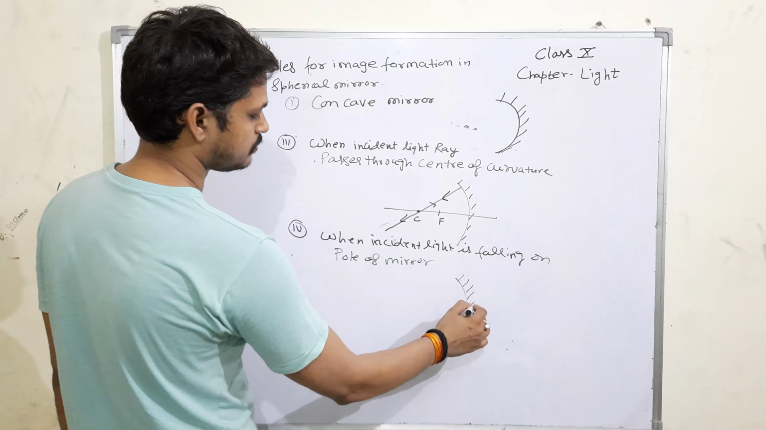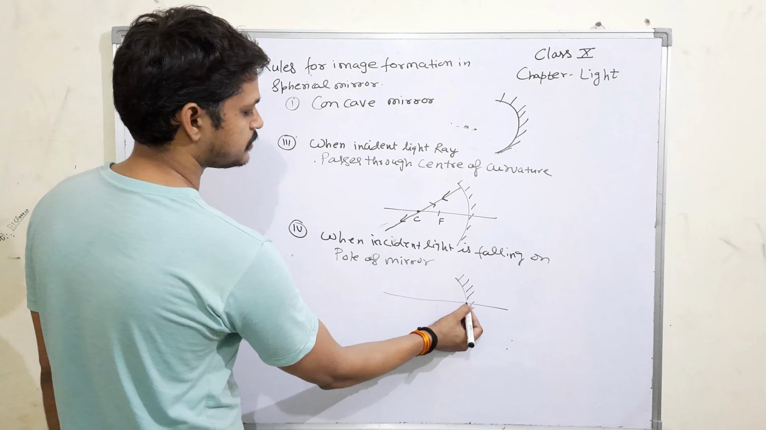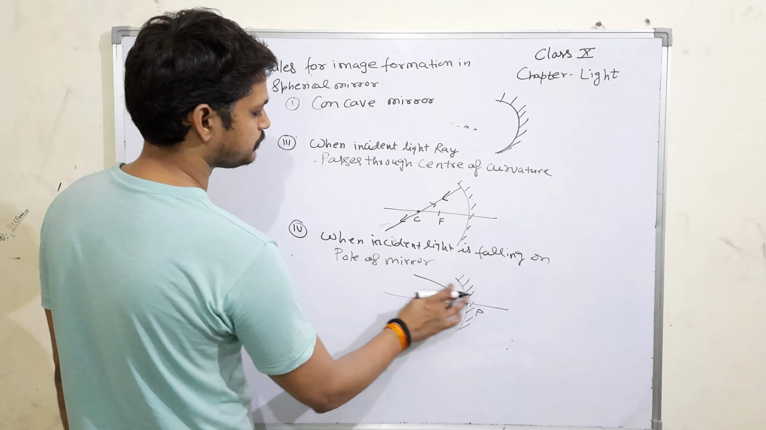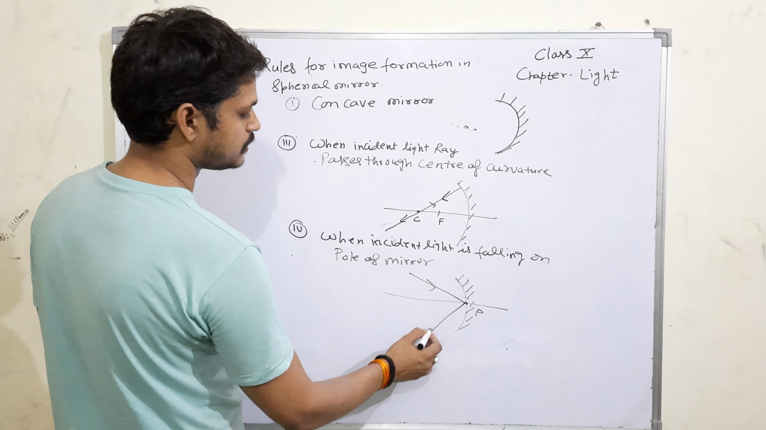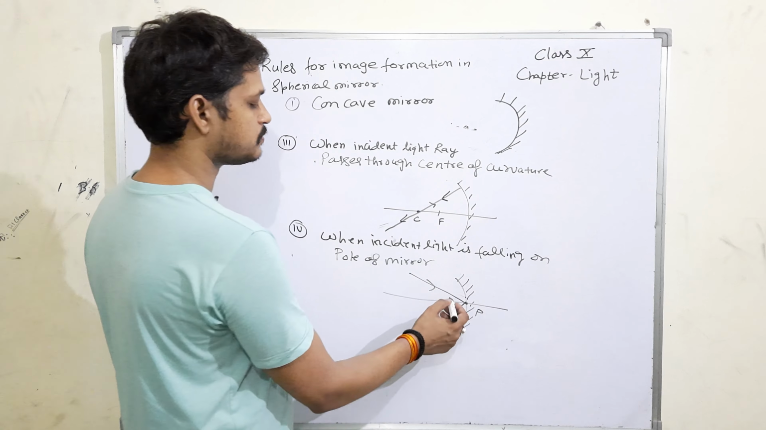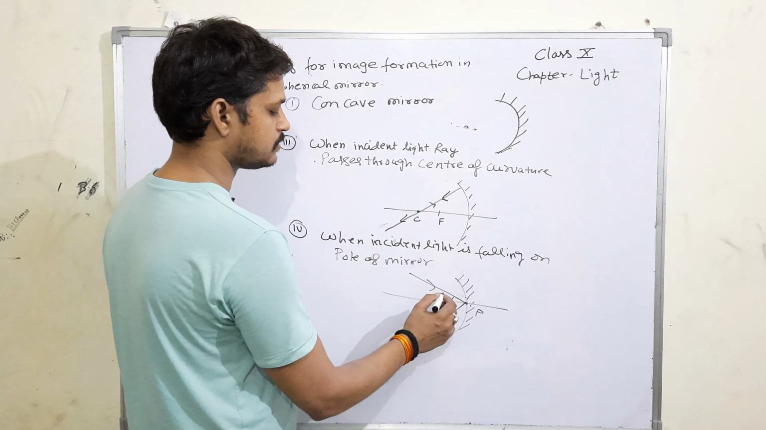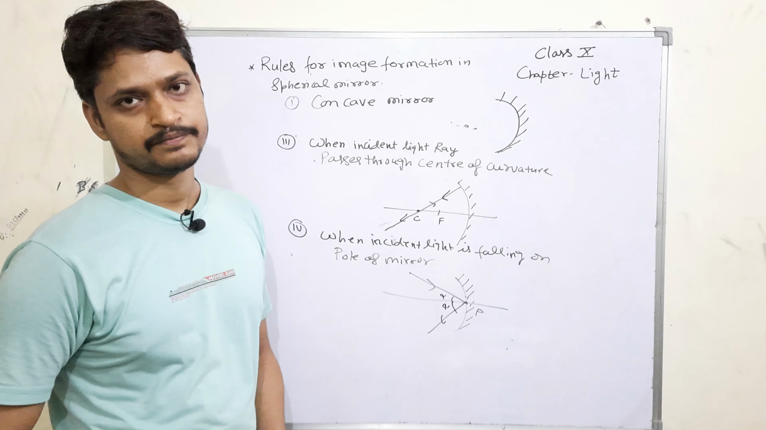We have a concave mirror and this is the principal axis. This is called the pole. So if the light is falling on the pole, the result will be that it will be deflected with the same angle as that of the incident. So this angle is equal to that angle. So alpha and alpha, both the angles are the same.